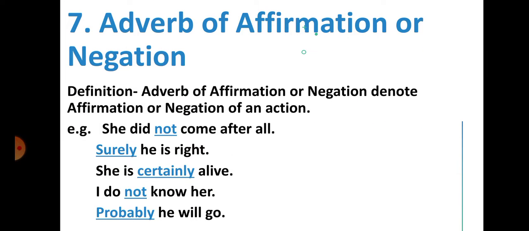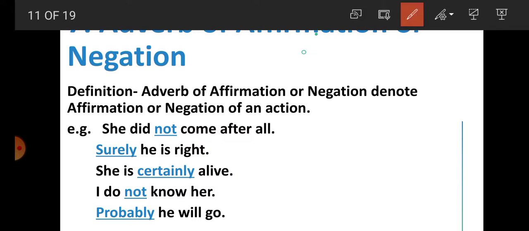Number 7, adverb of affirmation or negation. What is adverb of affirmation or negation? Adverb of affirmation or negation denotes affirmation or negation of an action.